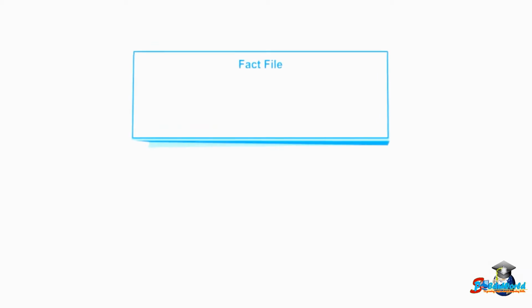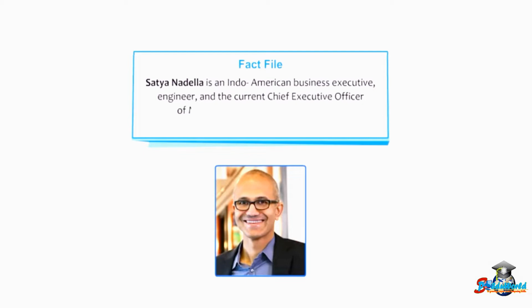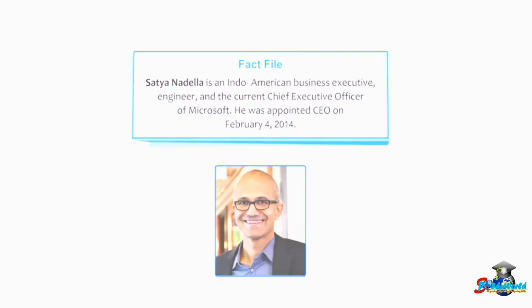Students know the fact Satya Nadella is an Indo-American business executive, engineer, and the current Chief Executive Officer of Microsoft. He was appointed CEO on February 4, 2014.